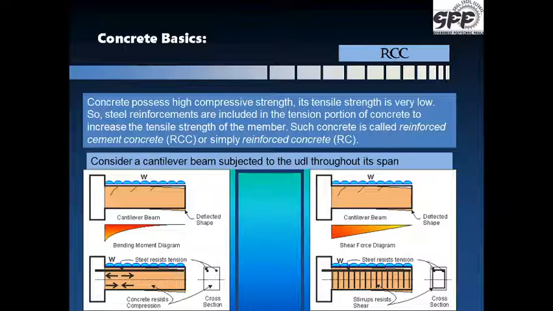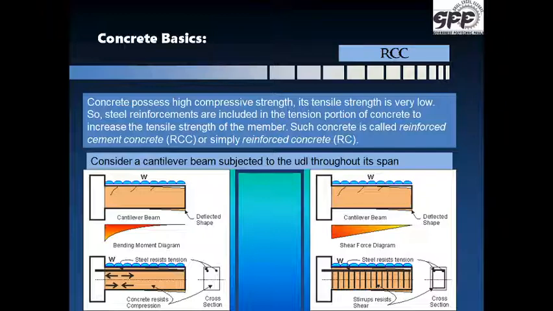The concrete in the bottom portion resists the compression, whereas as the tension in the top portion goes on increasing, the concrete in the top portion starts cracking. It starts cracking because its tensile strength capability has been reached. The bending moment is maximum in the beam at the fixed end, and the cracks are seen developing from this portion onwards. Obviously, a plain cement concrete beam as such would crack and fail at this portion itself.